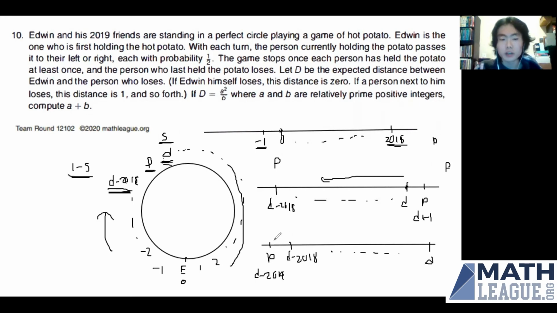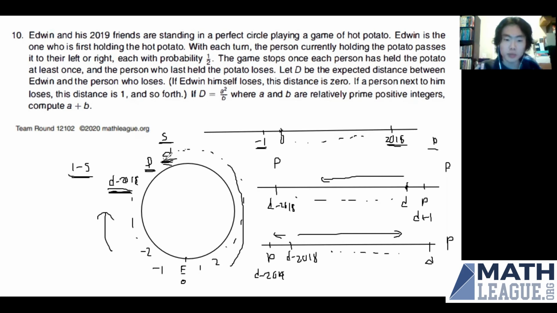And similarly, the probability that P is the last person given that D minus 2018 receives the potato before D will be P, which is the same as this scenario. Because we want the potato to go all the way over here before it goes to person P. And so this also happens with probability P. Okay, so now we note that since the potato is guaranteed to reach either of these two people,